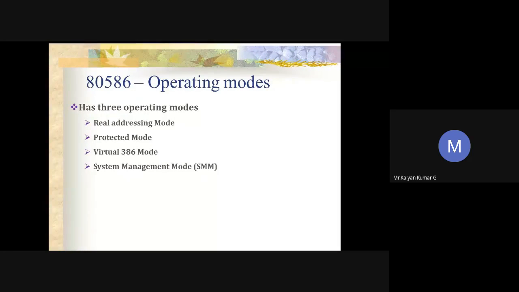And virtual mode is a combination of these two, as I said previously. Real, protected and virtual, the same logic applied for your 80486. When the processor is operating in protected mode, it can support only a quasi-operating mode of virtual 8086 mode. This virtual mode allows the processor to execute 8086 software in a protected as well as multitasking environment. For that purpose we go for this virtual mode.